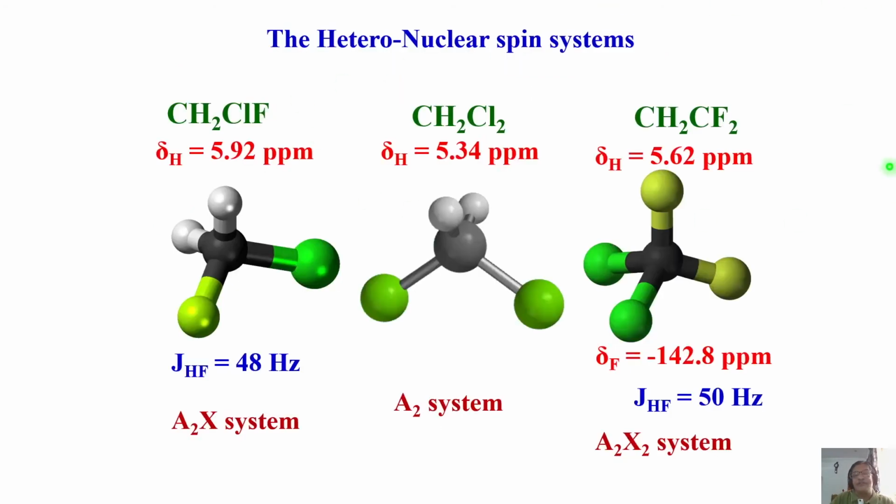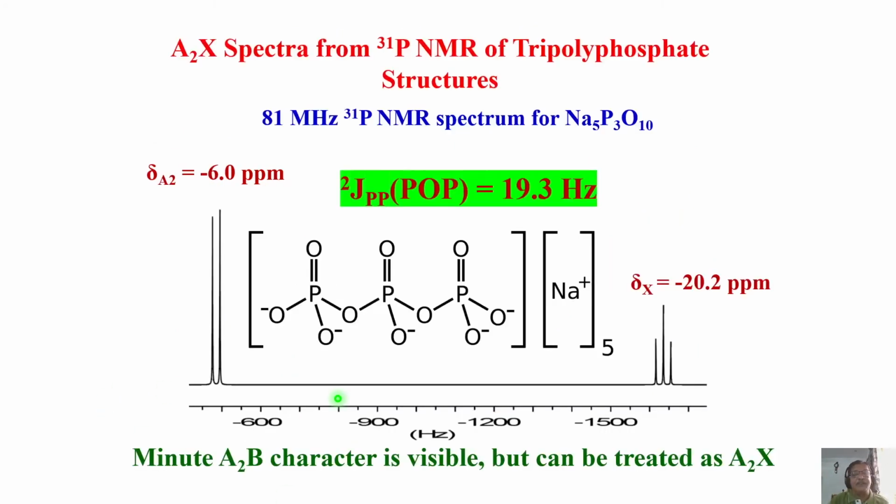Now heteronuclear spin systems: if you consider a molecule like CH2ClF, this can be considered an A2X spin system. In this simple example, there is no fluorine; it is an A2 spin system. This is CH2CF2. It is an A2X2 spin system because these are equivalent. These are equivalent. This is the A2 part, this is the X2 part. Here only protons are there, coupling with chlorine and carbon are not there, so it is an A2 spin system. In this case, this is the A2 part, fluorine is far away, it is heteronuclear, it is an A2X spin system. So this is the way you have to identify the spin systems.